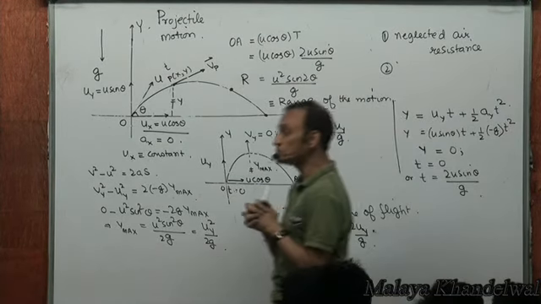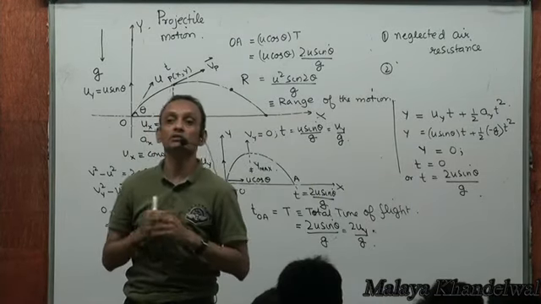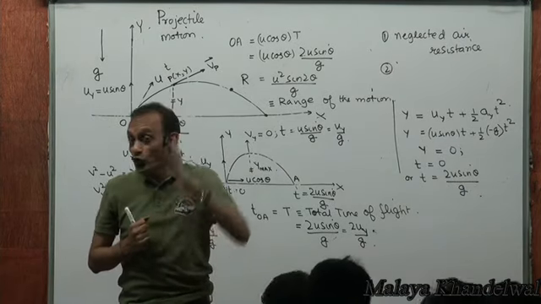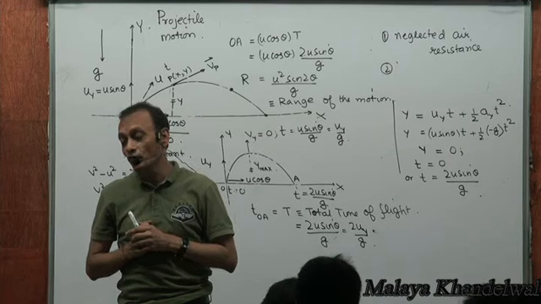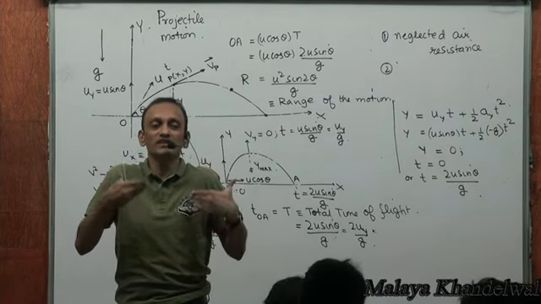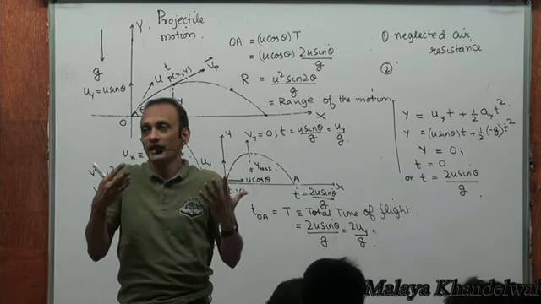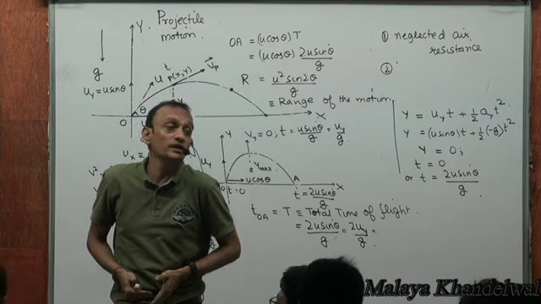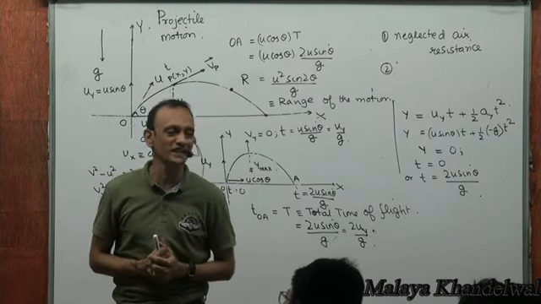Two, we've assumed that we are not launching a missile. If we had launched a missile, then g would vary. G will not be a constant. Then the motion in the vertical direction will not be a case of constant acceleration.